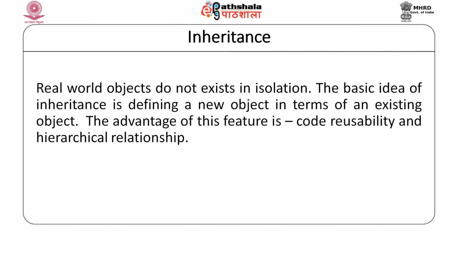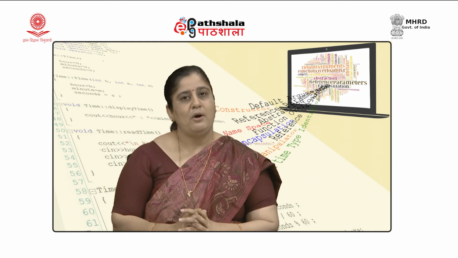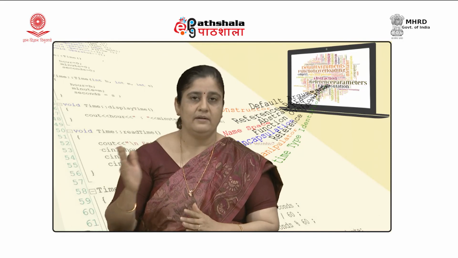Another object oriented concept is inheritance. You would see that in the real world objects do not exist in isolation. The basic idea of inheritance is defining a new object in terms of an existing object. Here also the advantage of this feature is code reusability and maintaining a hierarchical relationship, and also inheritance would help and support another object oriented concept called polymorphism. We are going to discuss inheritance in detail in later modules.